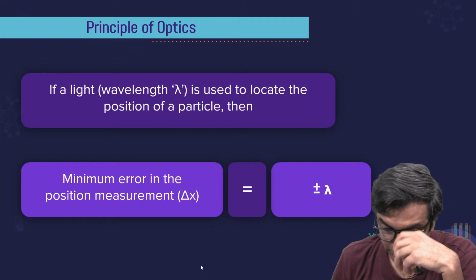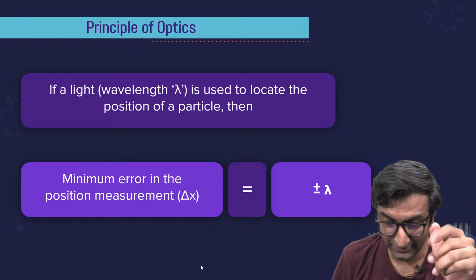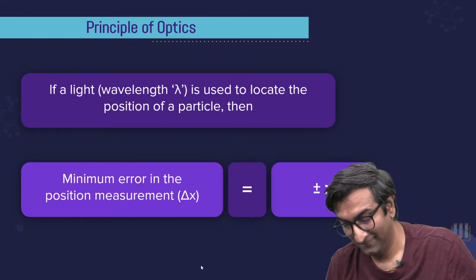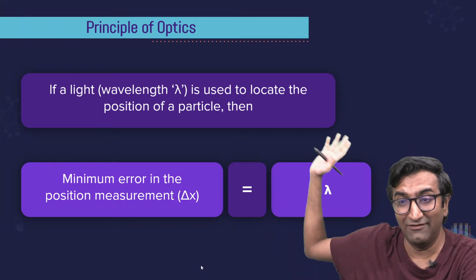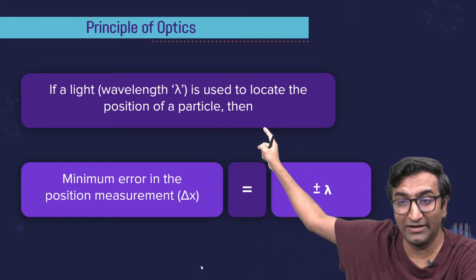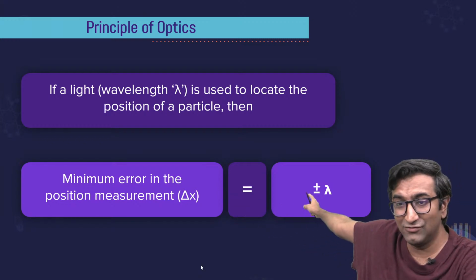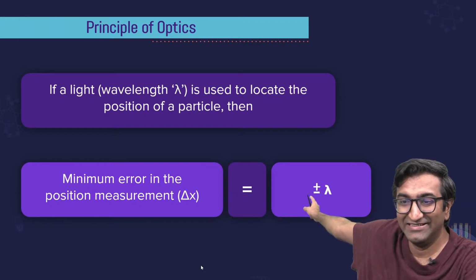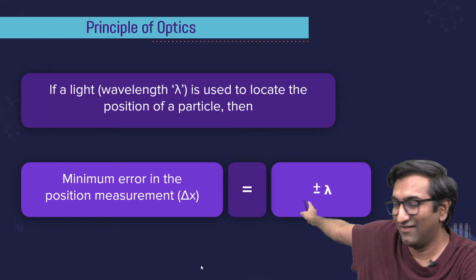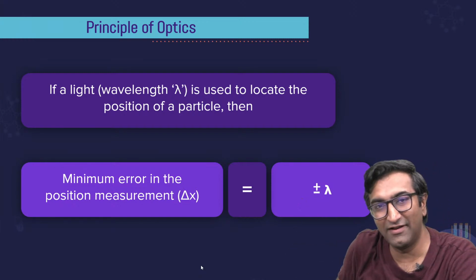So, this is interesting. If I use a wavelength to locate the position of the particle, then there is going to be a difference in this as well. Look at that. This is going to have an error as well. Okay. Like, bro, then what doesn't have an error?